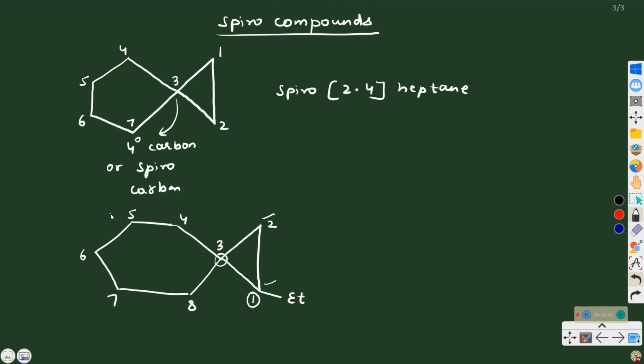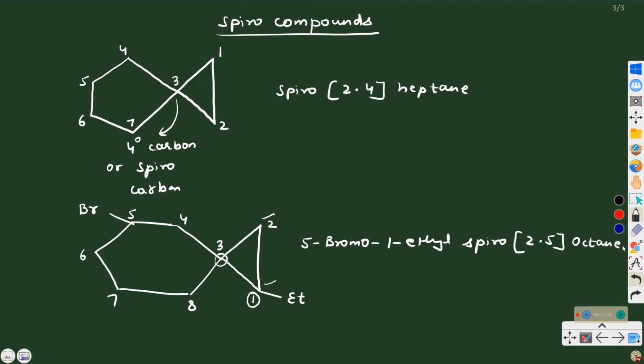Let us attach one more group. Suppose here there is bromine present. Since for bromine, B comes first in alphabetical order, then E for ethyl. Still, we have chosen this because this is the smaller ring. But when you write the name, then you have to consider the alphabetical order. 5 bromo, 1 ethyl, spiro, 2, 5, octane.